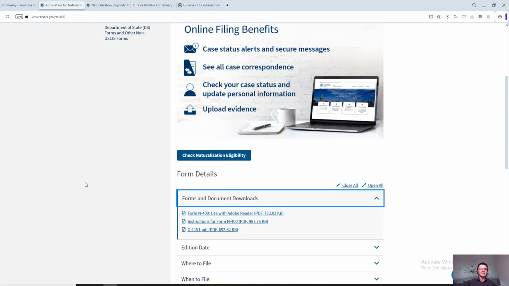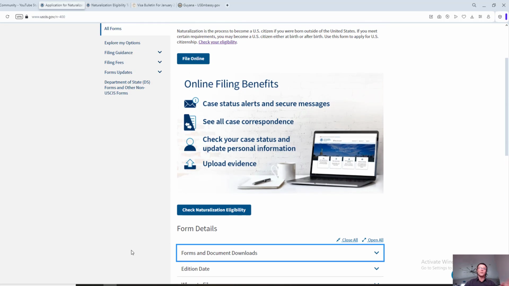You don't have to wait until it gets from you to them, and then from the PO box to the immigration officer's desk, and when they open it, and so forth. You eliminate a lot of that stuff. And obviously, typing on the computer, which we're still going to be doing with the PDF document that they provide. I would recommend, even if you're doing the paper application and filing it by mail, I would still recommend typing it up on the computer to prevent unnecessary mistakes. With handwriting, it's a lot easier to misinterpret something. Everybody has different handwriting. Mine is pretty horrible, so I stick to computer. But that's just a recommendation.